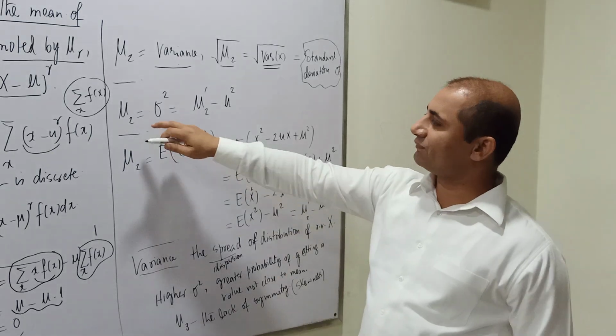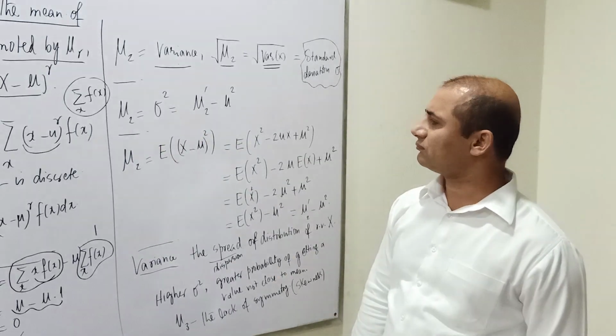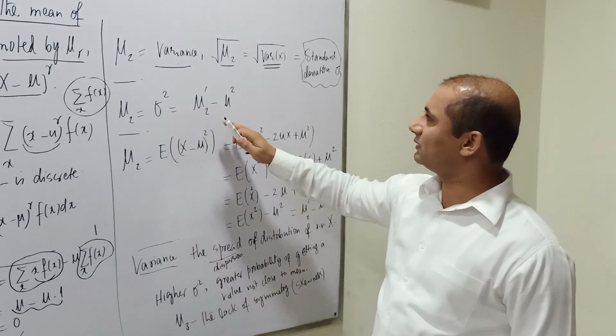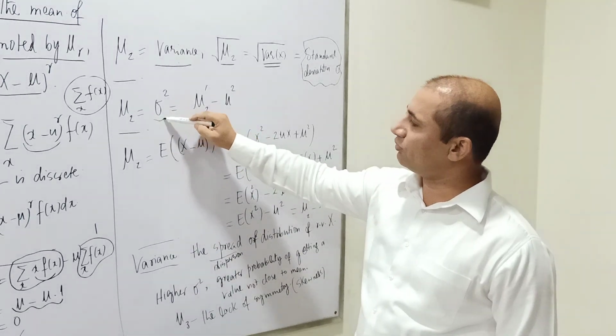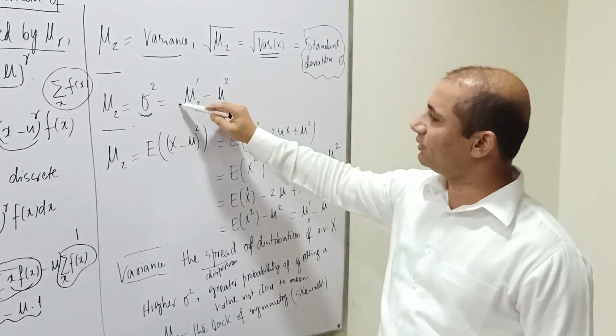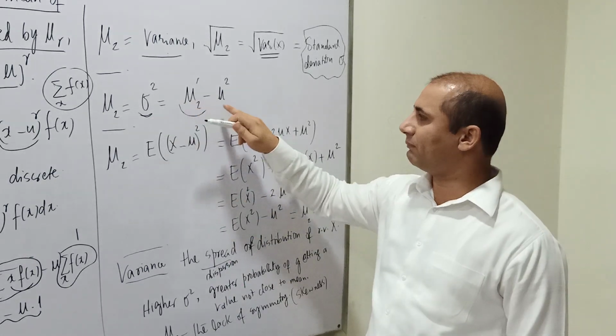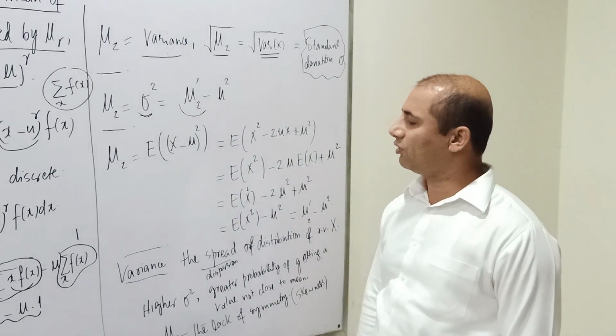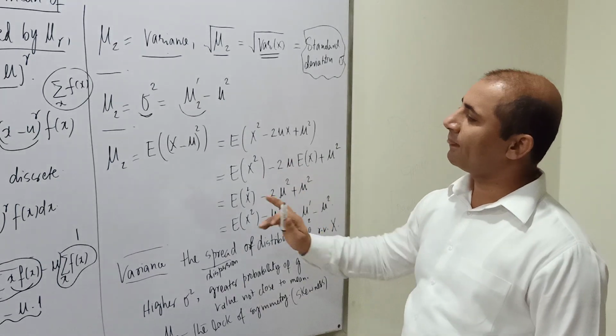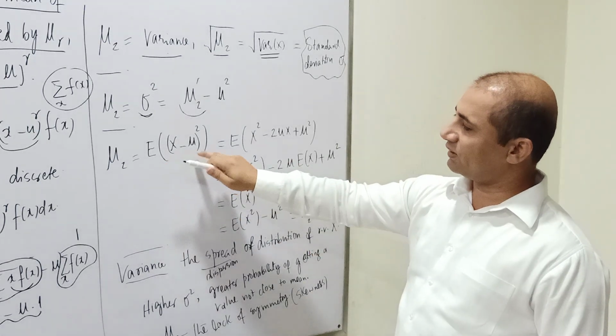And what is this variance now? Denoted by this sigma square. This is mu2 dash, the second moment about the origin, minus mu squared. And how do we obtain this? The proof is rather simple. This is expectation of x minus mu whole squared.